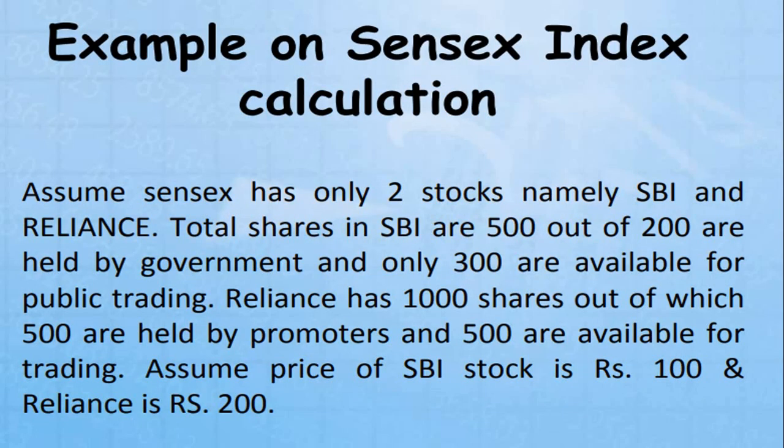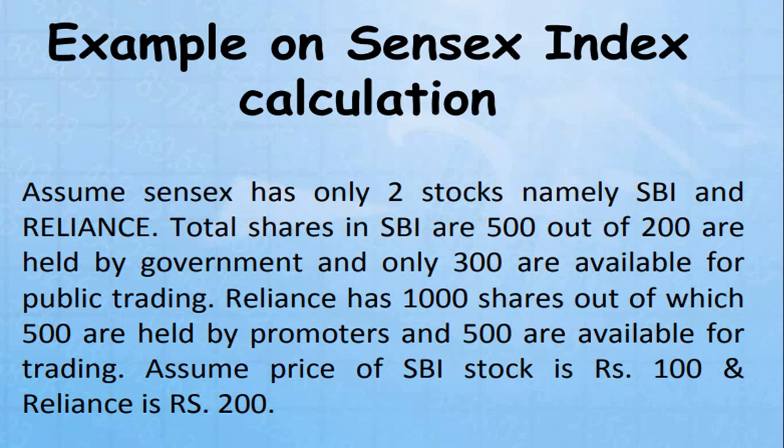Let us take one example: an example on Sensex index calculation. How can we calculate? Assume the Sensex has only two stocks, namely SBI and Reliance. You can take any, Soundarya and Aishwarya, two groups of companies, or you can take SBI and Reliance. Total shares in SBI are 500, out of which 200 are held by the government, which I already told you. Held 200 out of 500. 200 are held by the government, and only 300 are available for public trading or for investors.